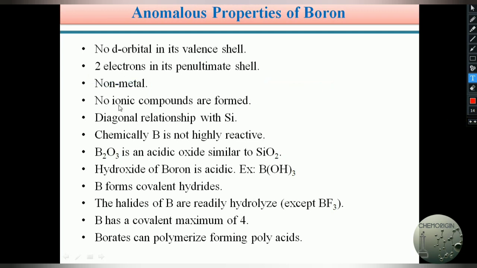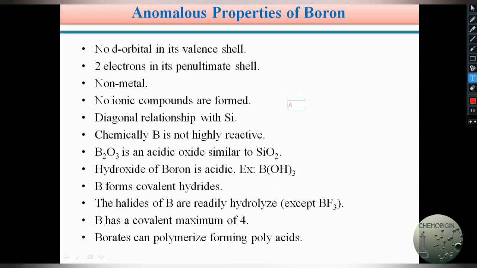And next, non-ionic compounds are formed. Already we saw boron does not show +1 or +3 oxidation states, because it always forms covalent compounds. Boron does not form any ionic compound because, due to its smaller size and higher ionization energy, boron always forms covalent compounds only.